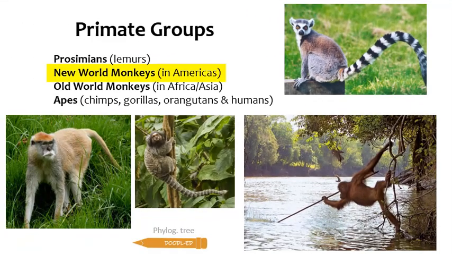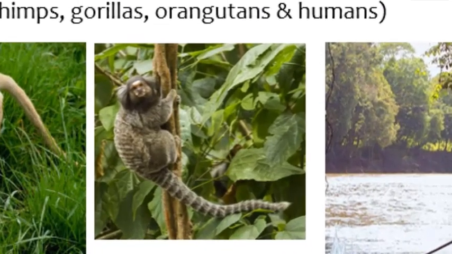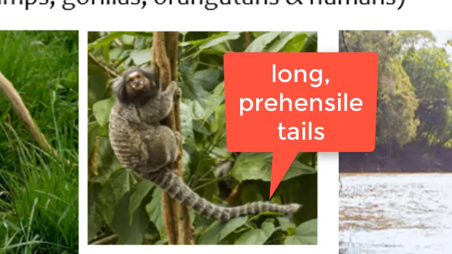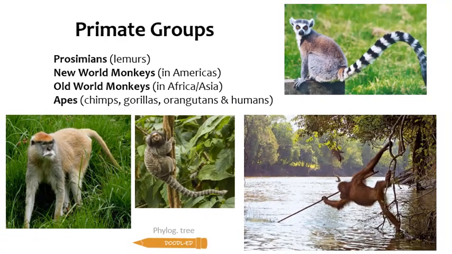New World monkeys are named that because they're found in the Americas. These include spider monkeys, capuchin monkeys, and howler monkeys. They have long prehensile tails, which means their tails can grasp onto things. Old World monkeys are named that because they're found in Africa and Asia.